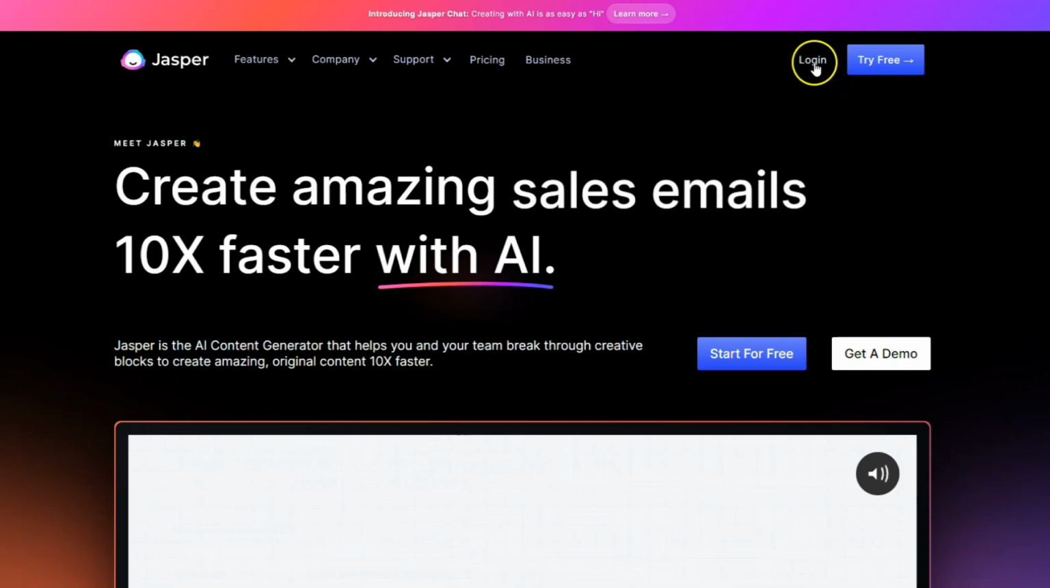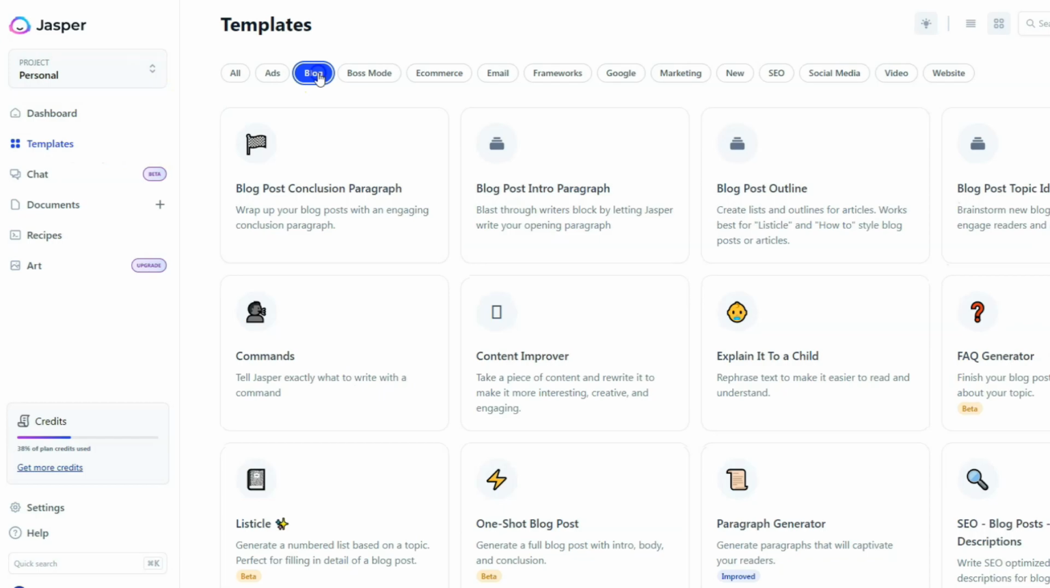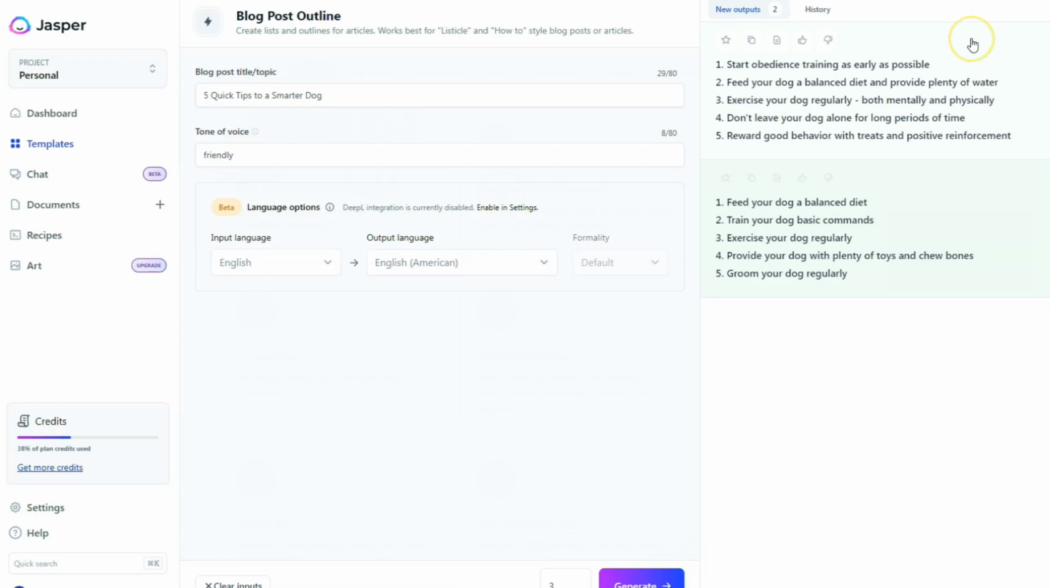I will log into Jasper AI. In Jasper AI, I will click on template, then on blog, and I will start with blog post outline. In this example, I took the title from one of the email swipes. The tone will be friendly, and I click on generate. Now we have a post outline that we can use. I will click on this icon and open in a document.